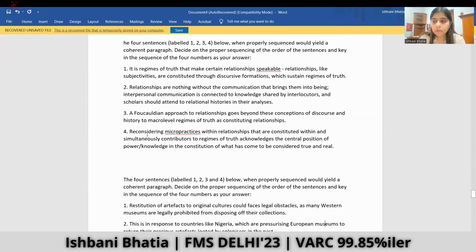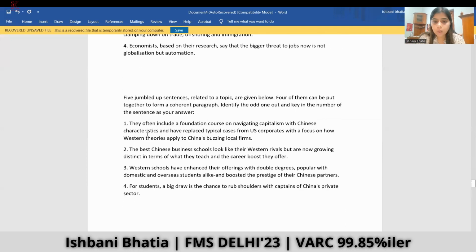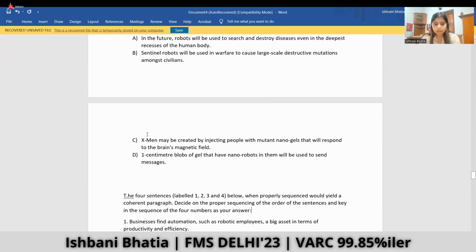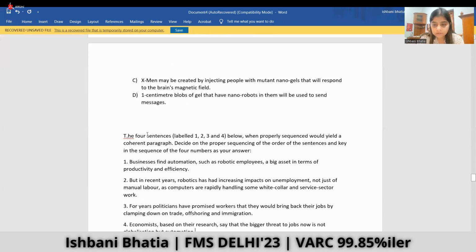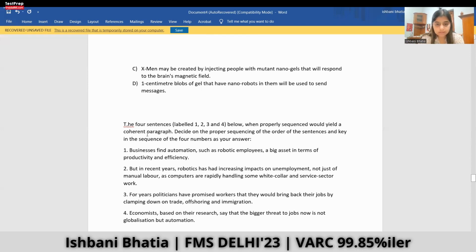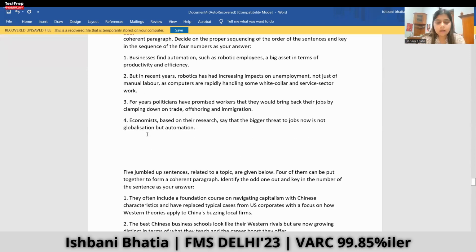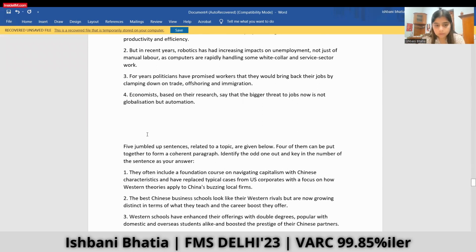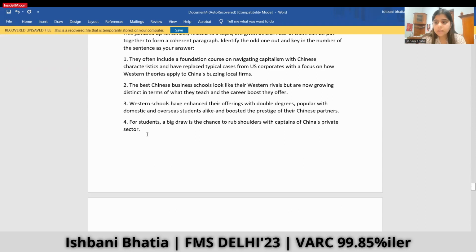So now let's go through the verbal section and see what is in store there for us. The four sentences when sequenced would yield a coherent passage. So this is about para jumbles. I'll solve it later. Then, identify the odd one out. So odd one out is something that I will look forward to. So I'll go forward with this.